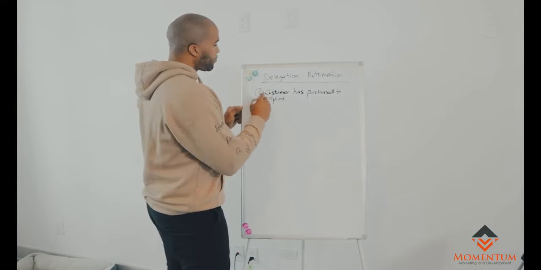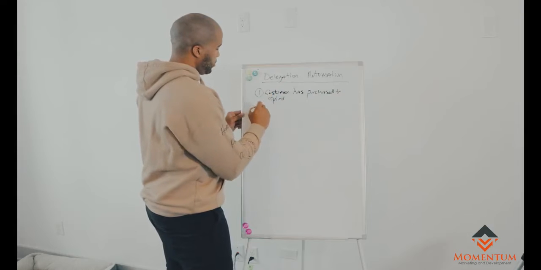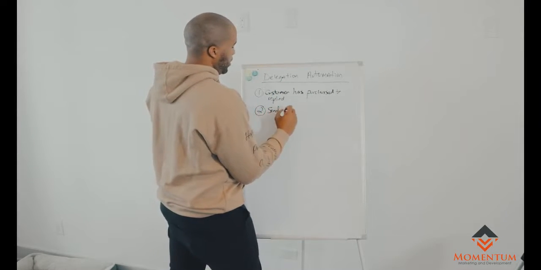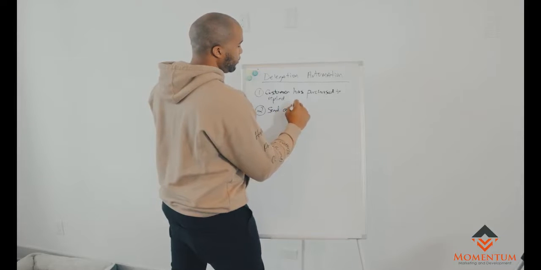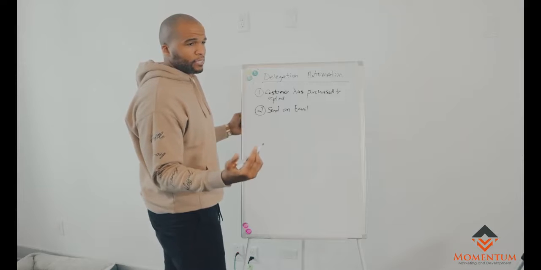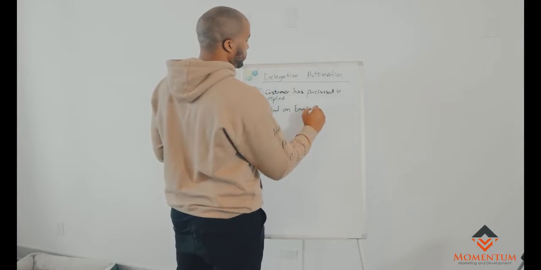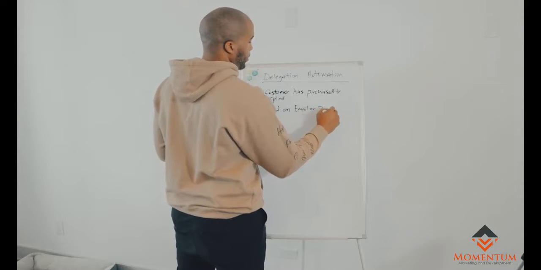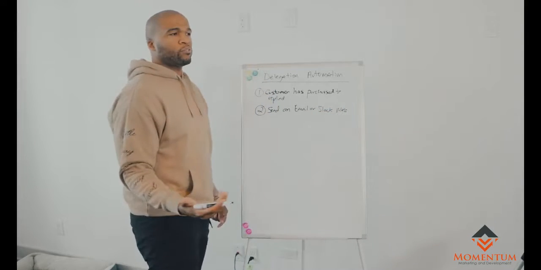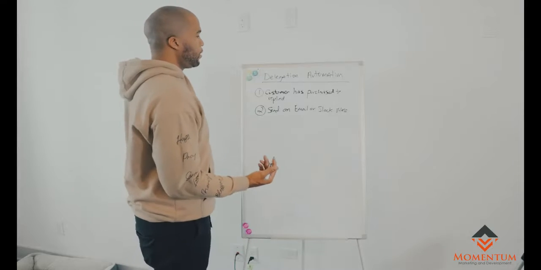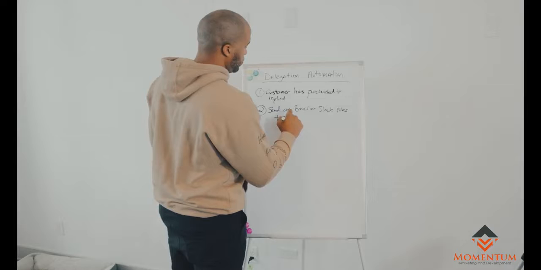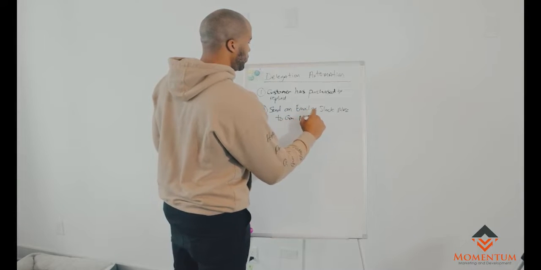So every time this happens, we're gonna say, hey, send an email, or if you use Slack, it could be a Slack message, to, let's just call it your general manager, right? To the general manager,